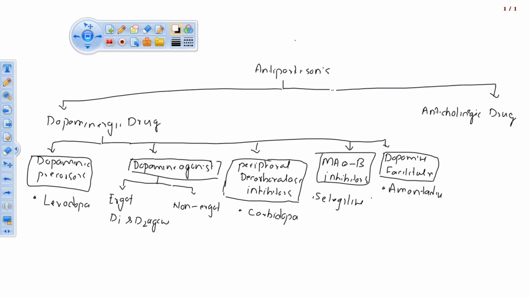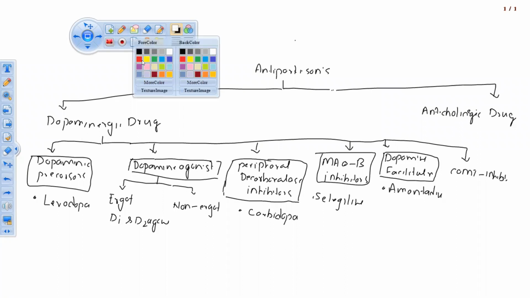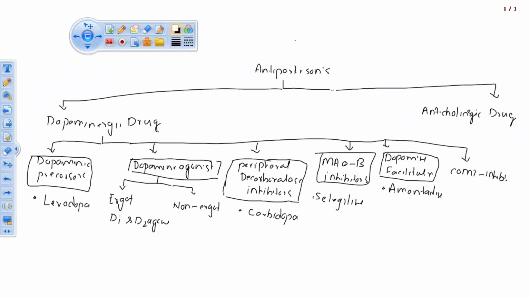So this one is also an important drug, amantadine. Okay. Then another one is COMT inhibitor. COMT inhibitor examples are not there, but this is one kind of subclassification. So these are the subclassifications of the dopaminergic drugs.